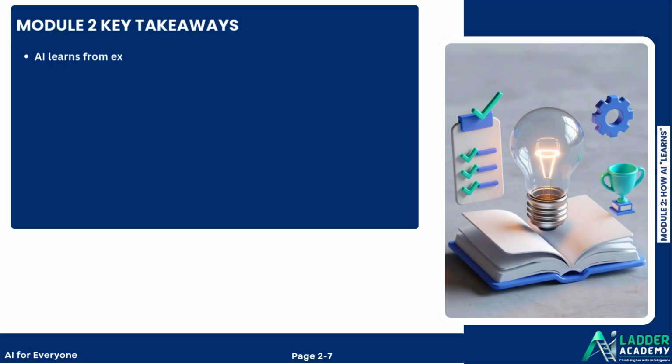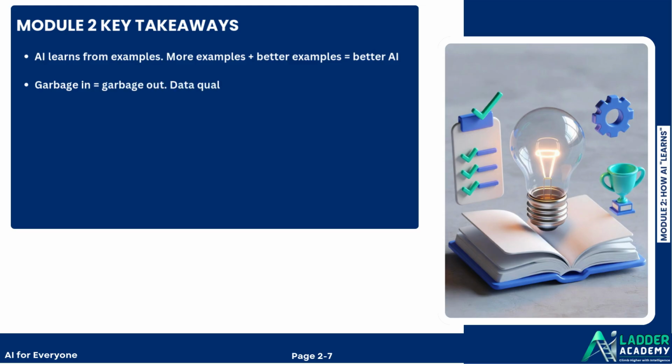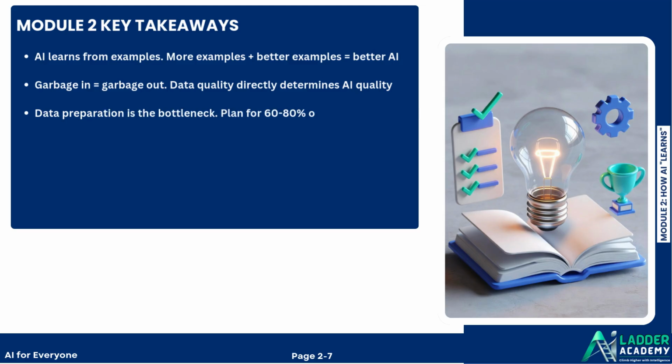Module 2 Key Takeaways. AI learns from examples. More examples plus better examples equals better AI. Garbage in equals garbage out. Data quality directly determines AI quality. Data preparation is the bottleneck. Plan for 60 to 80% of project time on data work.